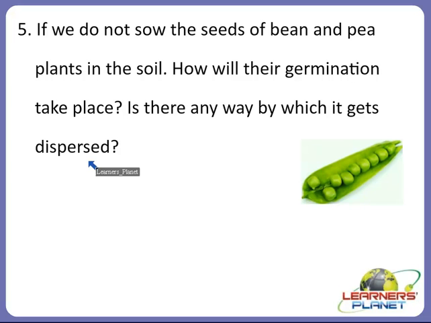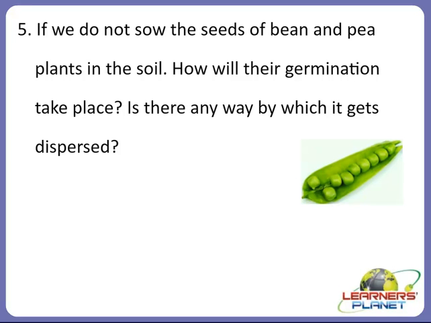And there was one more dispersal, children. What was it? There are fruits of certain plants which burst open when they are ripe, and they scatter the seeds in all the directions. So children, if we do not sow the seeds of bean and pea plants in the soil, will they be able to germinate? Will the germination take place?